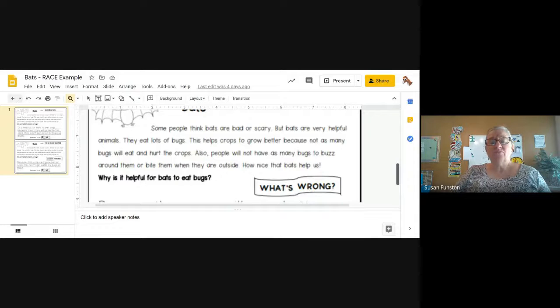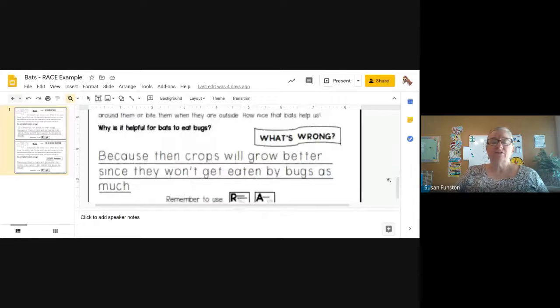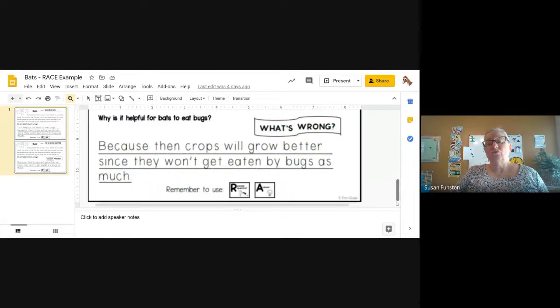Why is it helpful for bats to eat bugs? And it says, because then crops will grow better since they won't get eaten by bugs as much. Okay, that looks like a great answer to me, but what are we missing? We didn't restate the question. We didn't say it is helpful for bats to eat bugs because then crops will grow better since they won't get eaten by bugs as much. So they did great on the A, but they just didn't do quite the good job on the R. They forgot to restate their question.